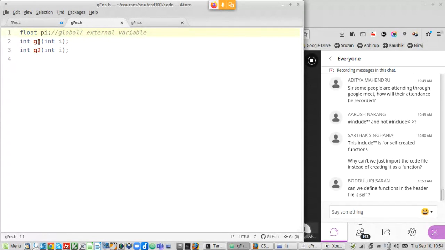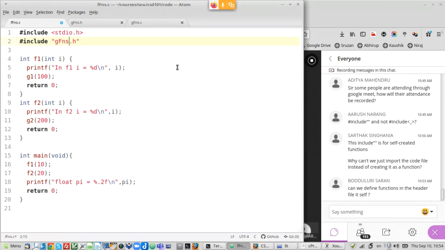Namely, it contains the body of g1, the body of g2, and the value of pi which is defined as a global variable. And in the file ffunctions, I want to use the library, so I am including the header. Notice now it is without the angular brackets. It is with quotation marks.